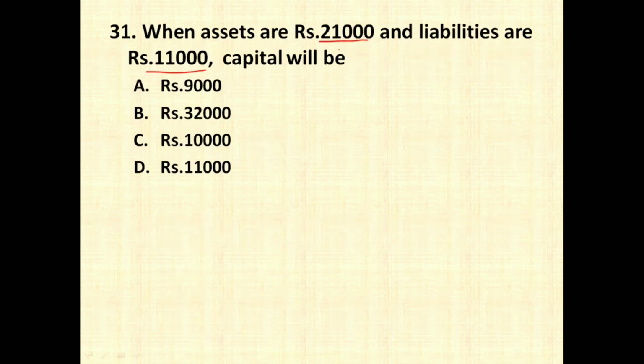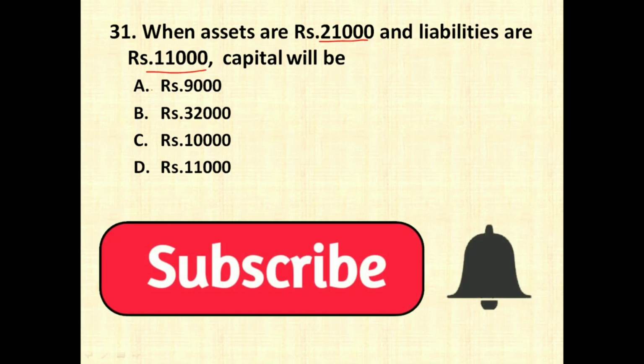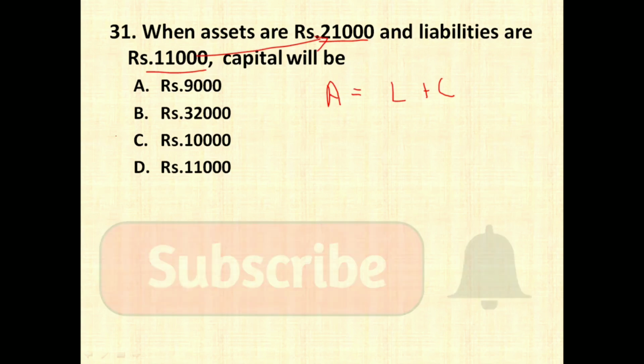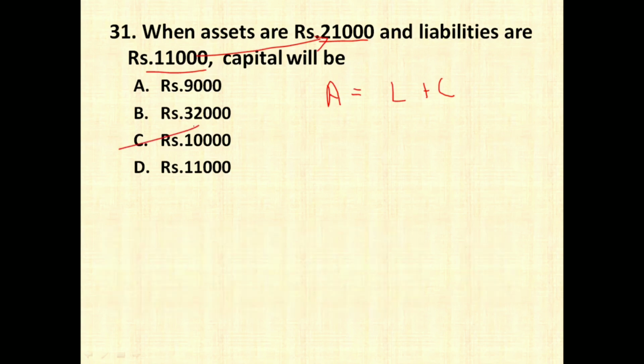When the assets are rupees 21,000 and liabilities are rupees 11,000, capital will be. So we know that assets are always equal to liabilities plus capital, right? So assets are 21,000 and liability we know that it is 11,000. Therefore capital will be 21,000 minus 11,000, which is going to give you answer as rupees 10,000. So option number C is the correct answer for this question.